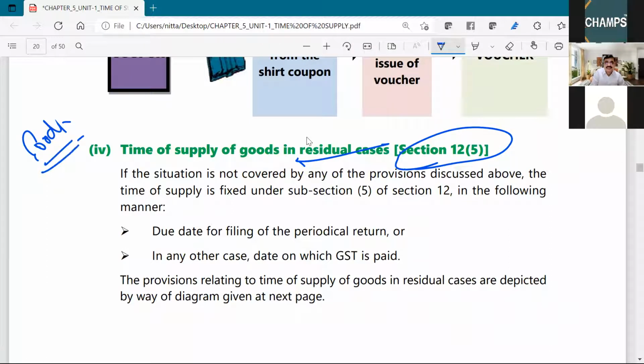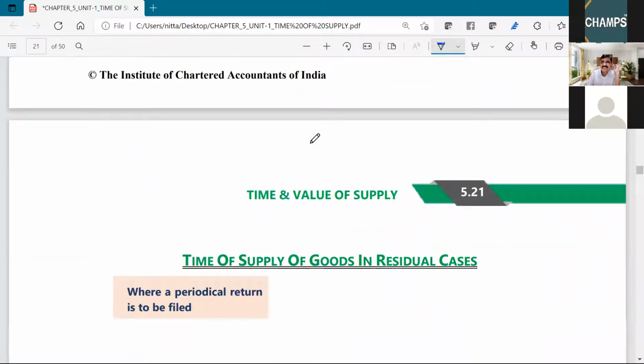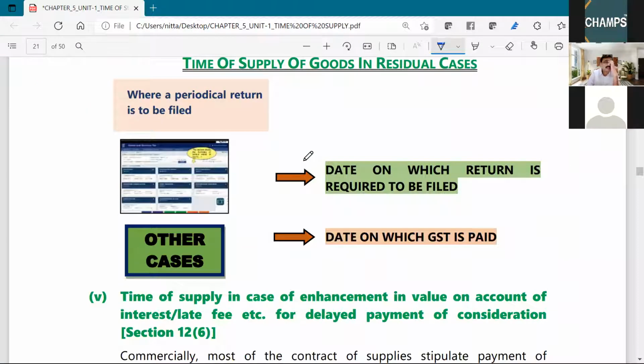That is, if periodical returns are to be filed, the due date for filing, and in any other case, the date on which GST is paid. Now, this is the graphical representation of residual cases.